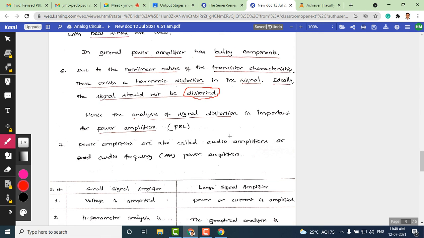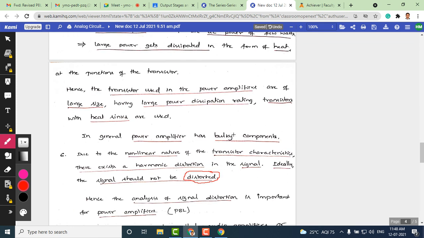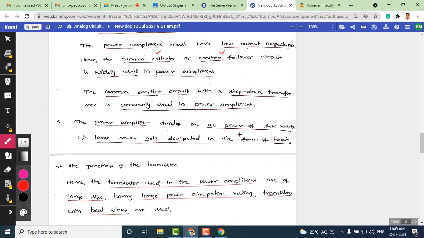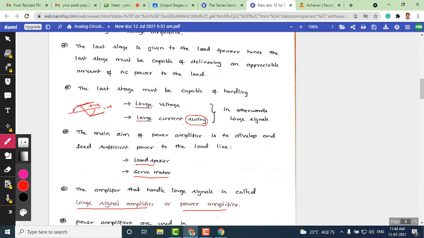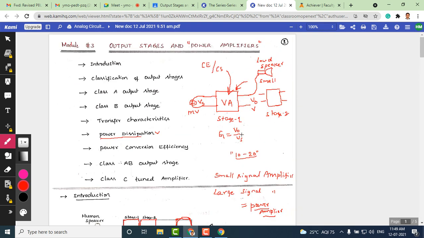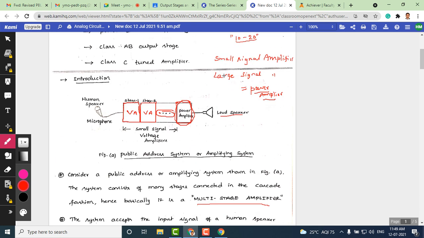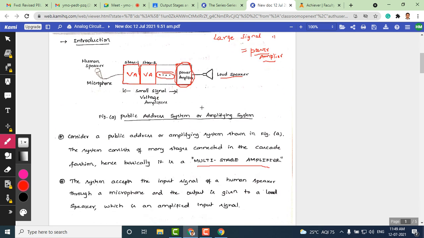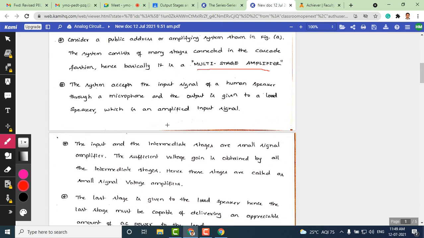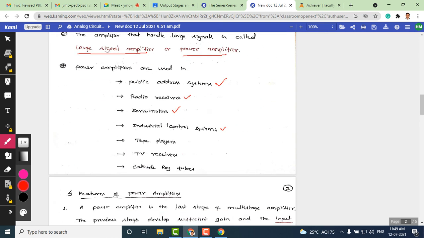Okay. With that, I will stop here. In today's class we discussed two feedback amplifier circuits and their derivations, namely the input and output impedance. Later we introduced power amplifiers and output stages. We introduced the power amplifiers and where they are used, and we also discussed important applications of power amplifiers.